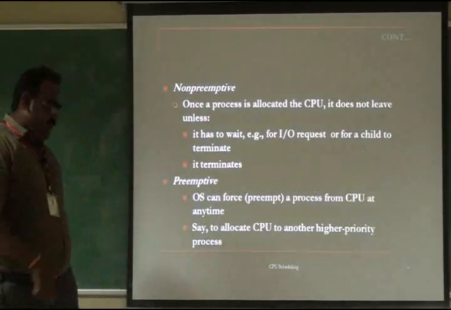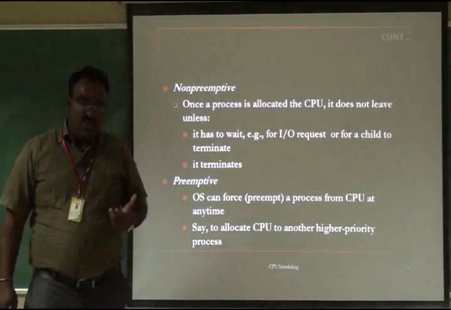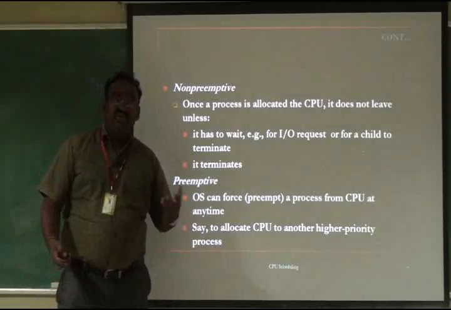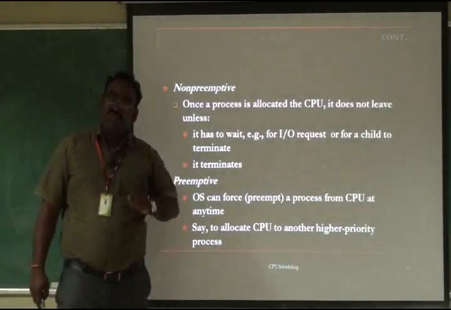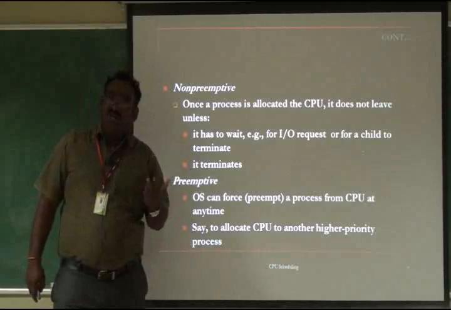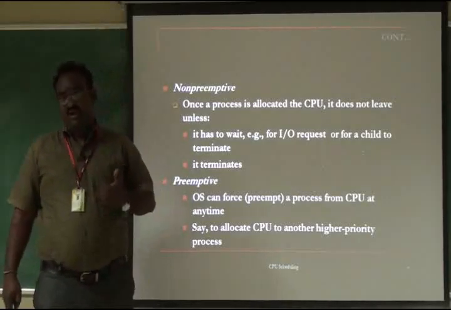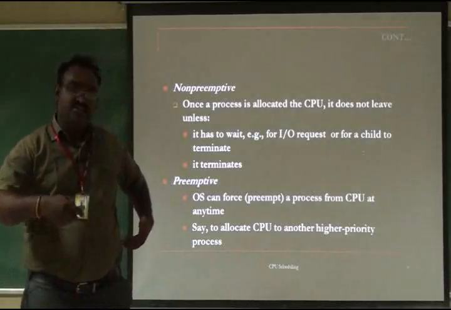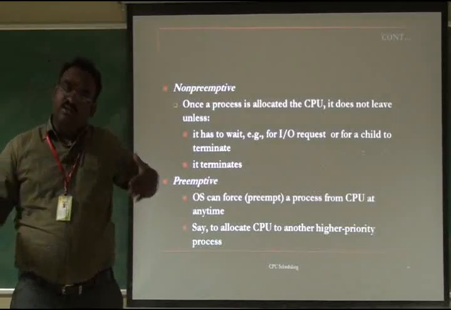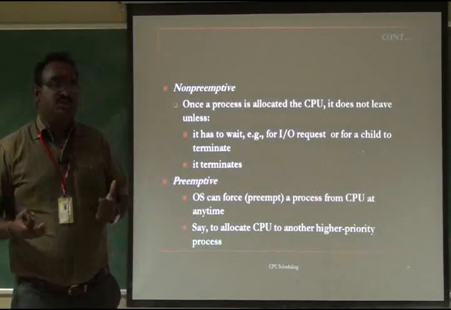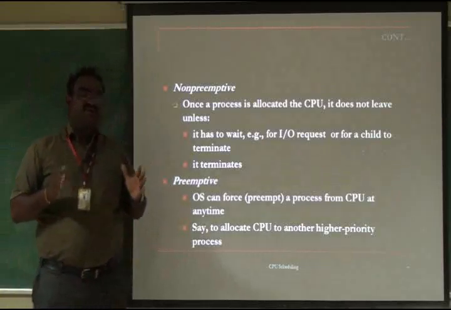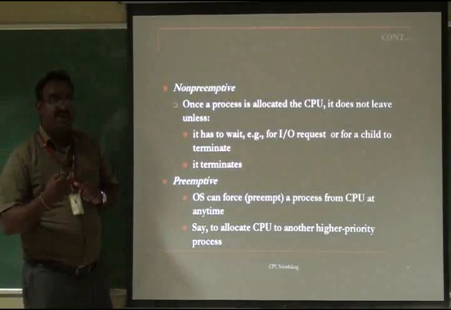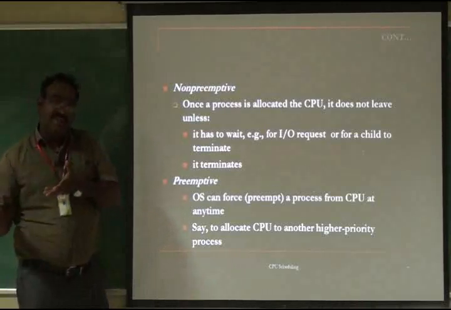Right. The next one is preemptive. The OS, the operating system, is a system program which acts as an interactor between the user and programs. The user can write programs in their own high-level language. The hardware doesn't know about the high-level language written by the user, so we have to have an intermediator, that is the OS. The OS acts as an intermediator between the hardware and the user. We call the OS an interface between the user as well as the hardware. It can use anything in the language which the hardware can understand.